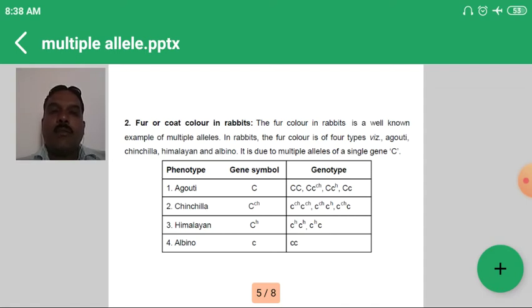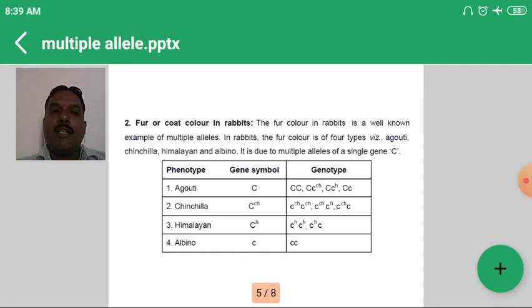So in that, four coat colors we can consider. The phenotypes are agouti, indicated by capital C, then chinchilla, small c raised to ch, Himalayan, small c raised to h, and albino, which is indicated by small c. So which are the possible genotypes for agouti or wild color? The first is capital C, capital C, that is the homozygous genotype.